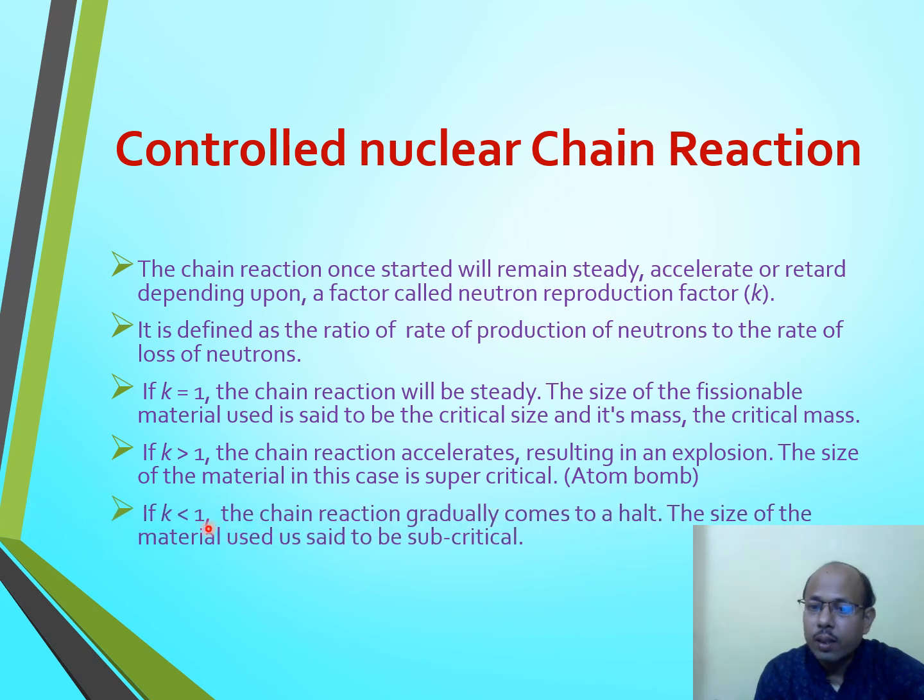And if K is less than 1, it means the number of neutrons is small, and the chain reaction gradually comes to a halt. It means its rate goes on decreasing, and ultimately the reaction will stop. The size of the material used is said to be subcritical. It means there are three main topics here: one is critical size, another is supercritical, and one is subcritical. For K equals 1, the size will be critical. K greater than 1, the size is said to be supercritical, and K less than 1, the size is said to be subcritical.